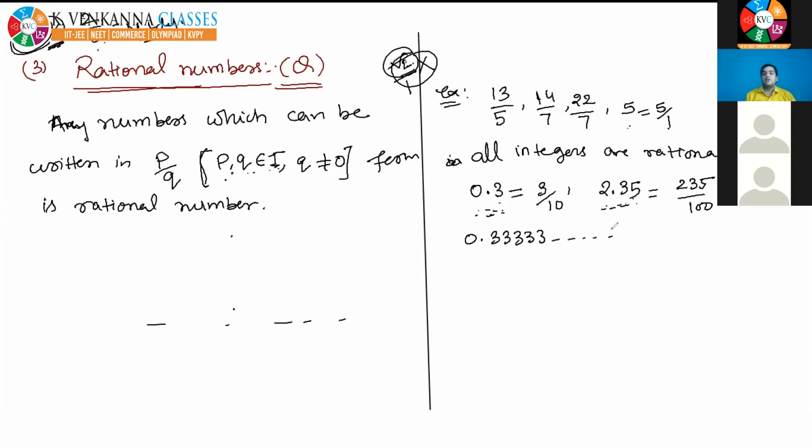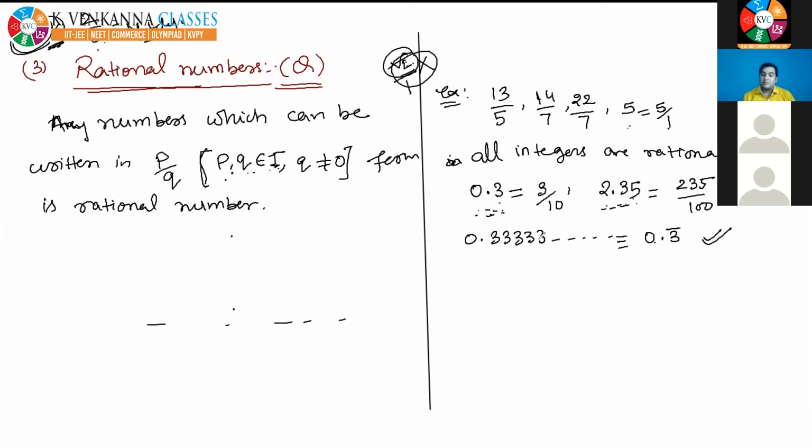Now 0.3333 and it will move up to infinity. Tell me whether it is rational or not. Yes, it is also a rational number. You can write it as 0.3 bar, because here 3 is repeating. Bar means this 3 is repeating itself. So 0.333 can be written as 0.3 bar. It is non-terminating but repeating, and it is a rational number.